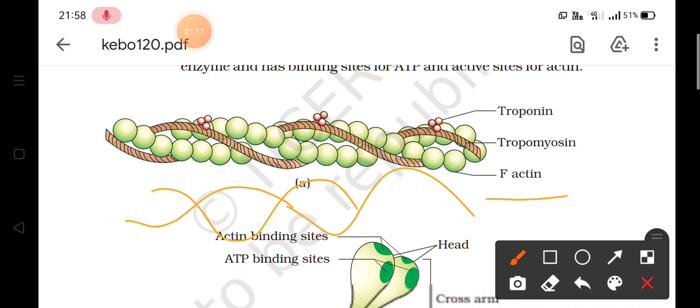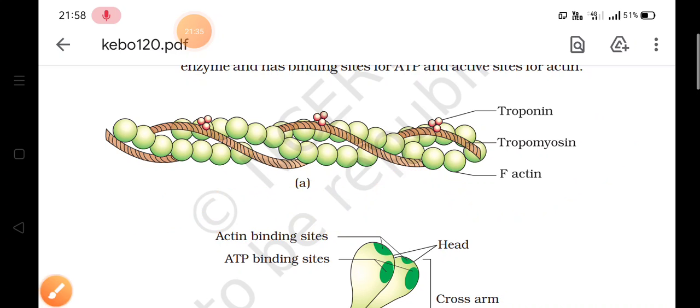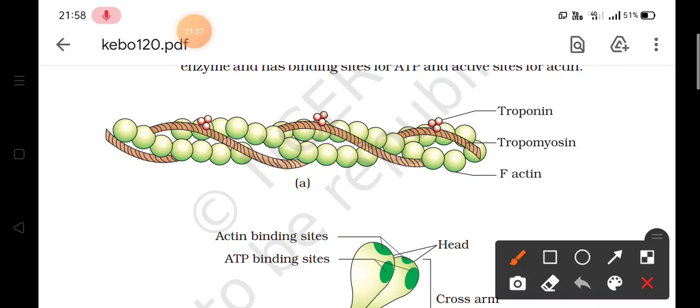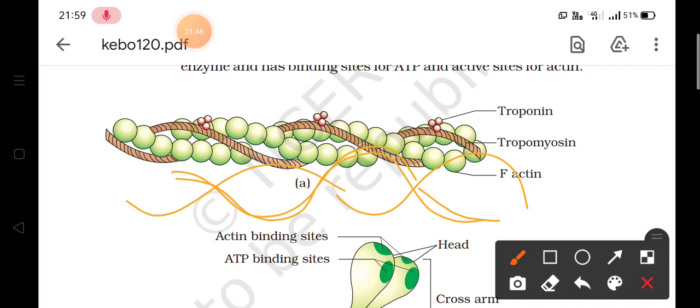So first, the structure of one strand of F actin we will study. It is a polymer of G proteins. So many G proteins are joined together and form the polymer of these globular proteins, or globular actins. So it's very simple. What we have studied, actin, is a filamentous structure, helically wound, and these two filaments helically wound around each other are made of globular actins.